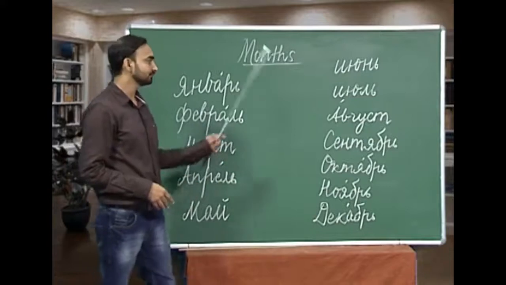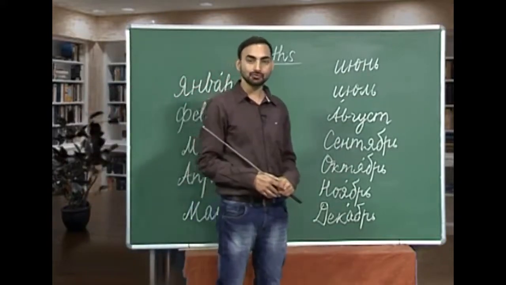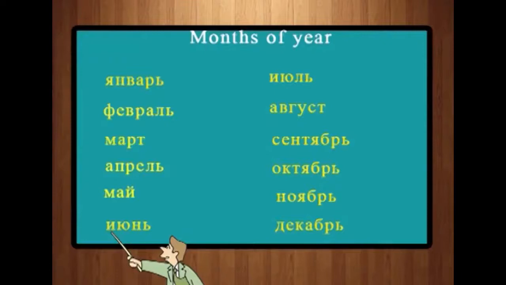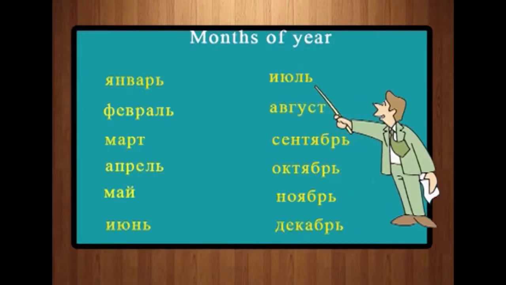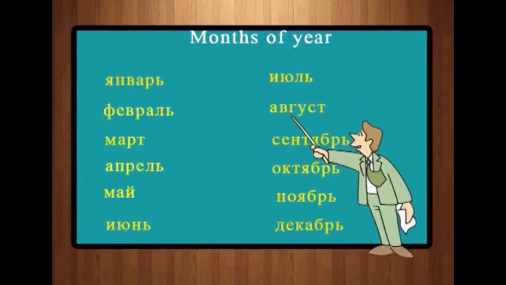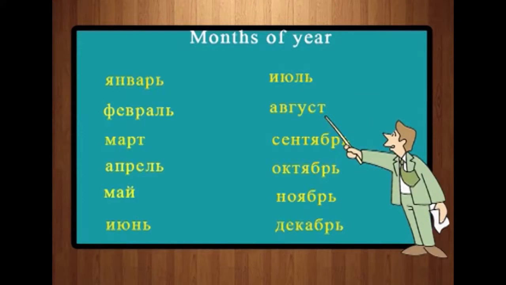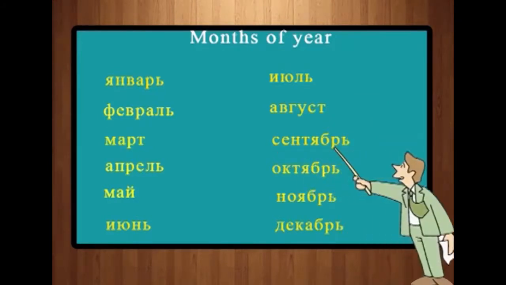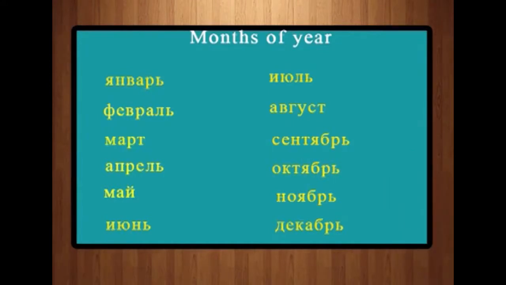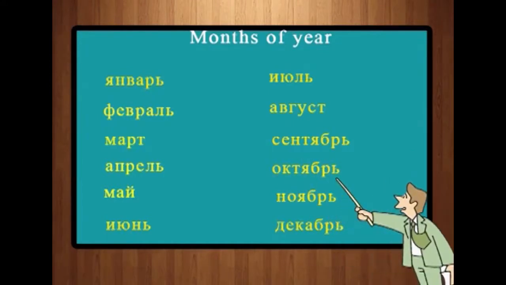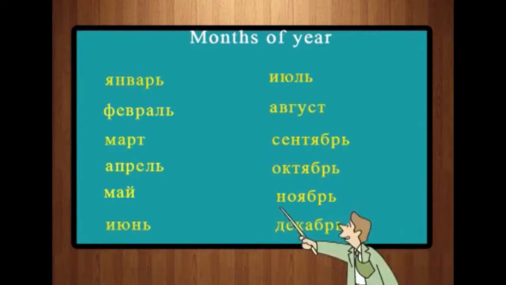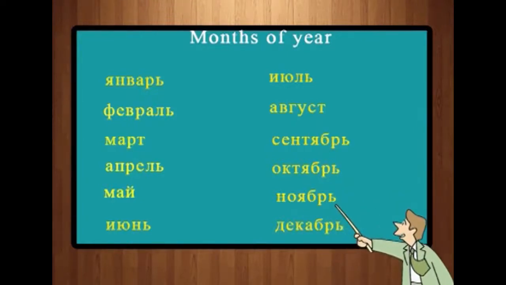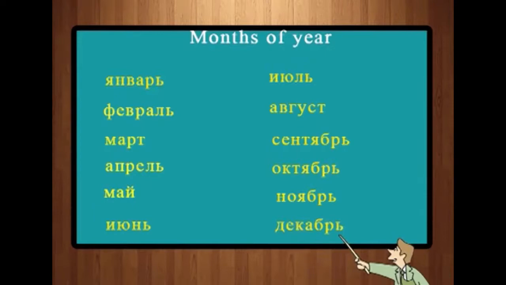The next month we have is June. So, how do you say June in Russian? Iyun. Iyun is June. Iyul, July. August is August. Сентябрь, September. October, October. Noyabr, November, and December, December.